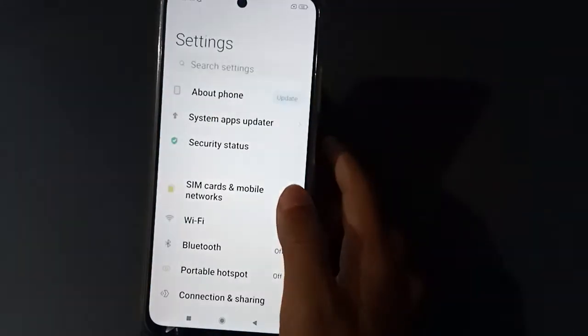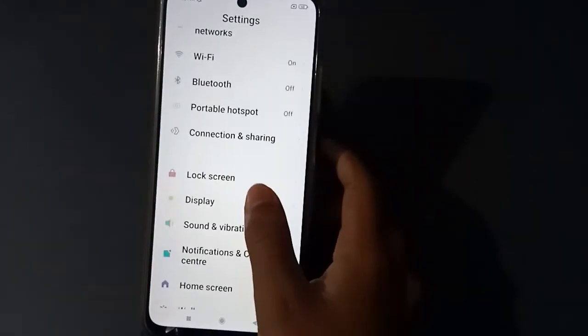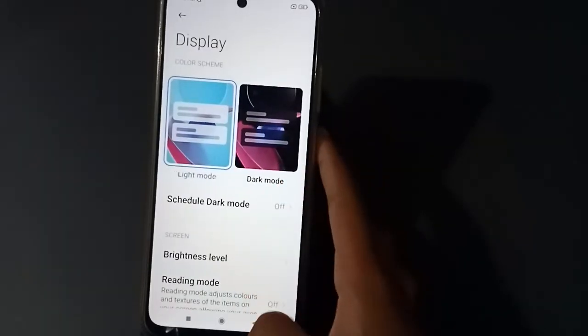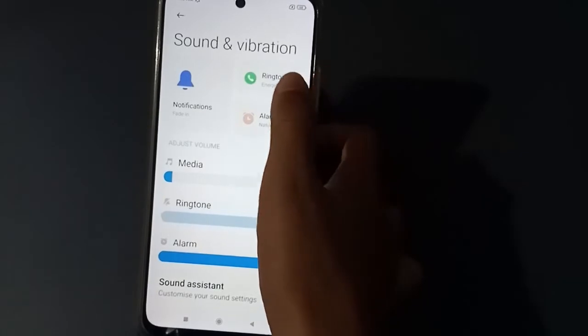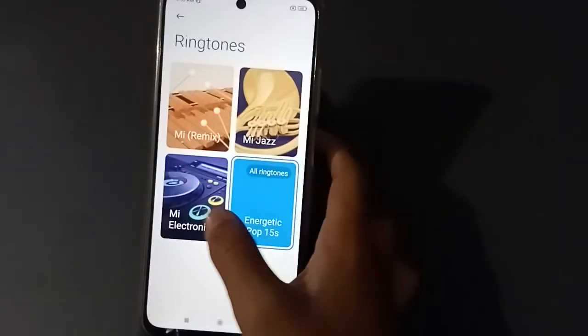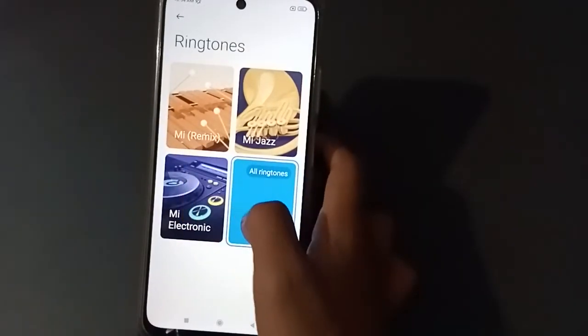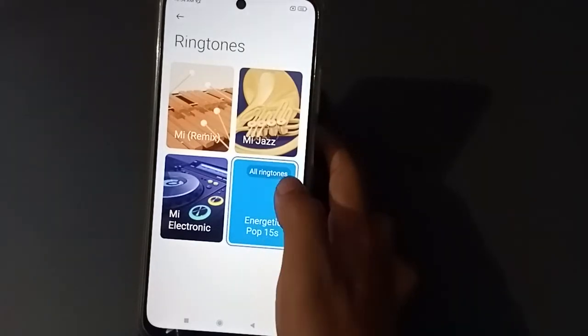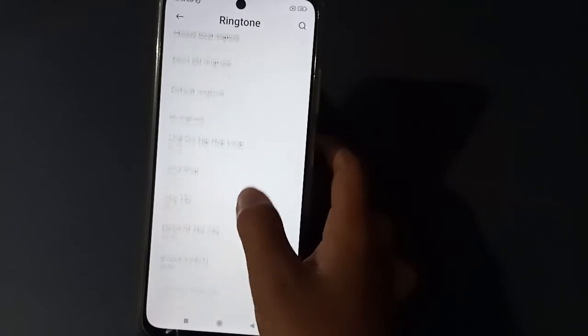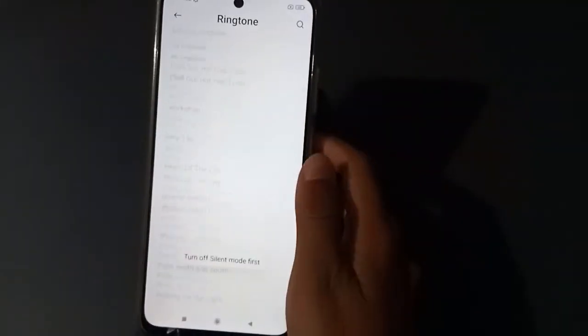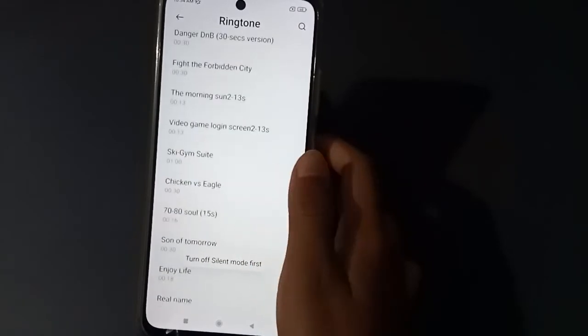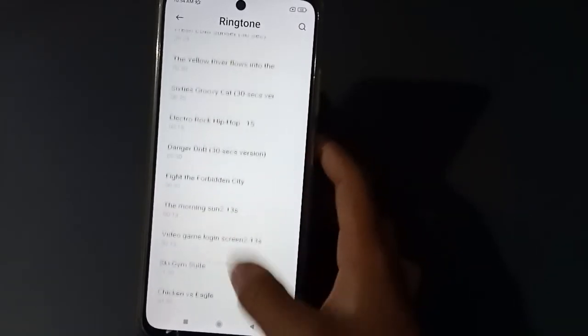At first we have to go to Settings, then scroll down, and you can find Display here. Click here on Sound and vibration, then you can see Ringtone. Click on any ringtone, and there are so many ringtones. Just click here on All ringtones, then you can find all the ringtones here. If you want to set one, just click it and it will be set.